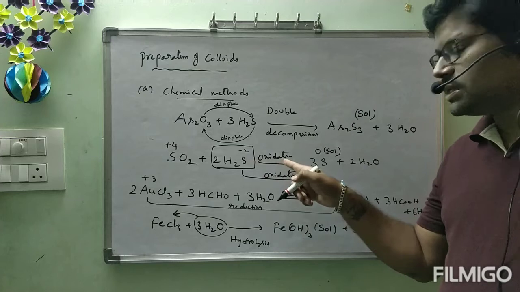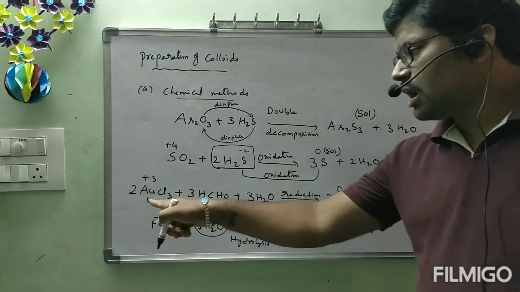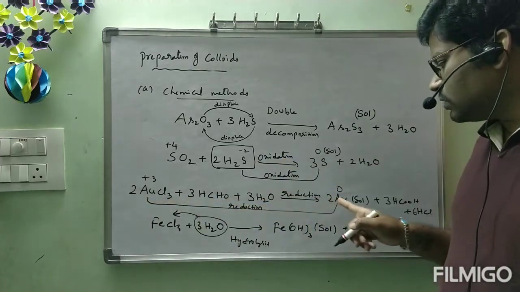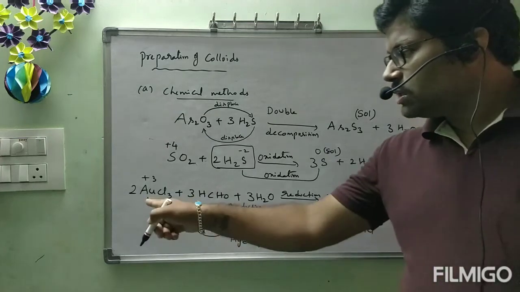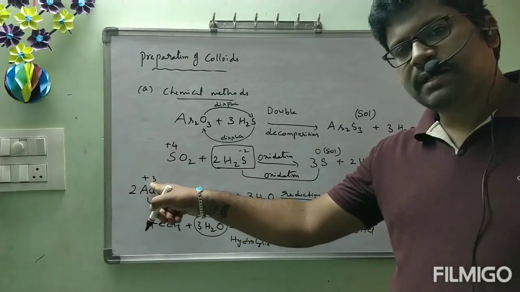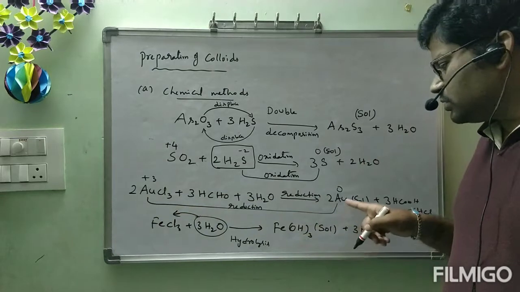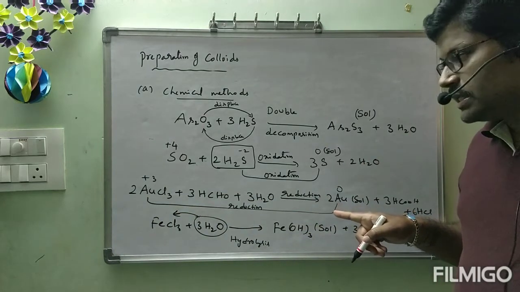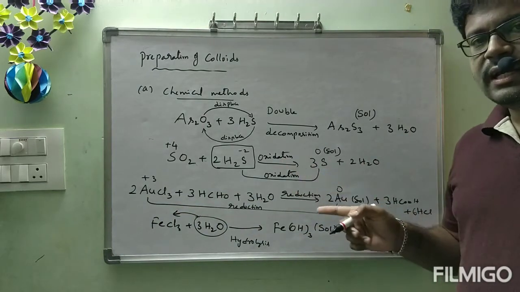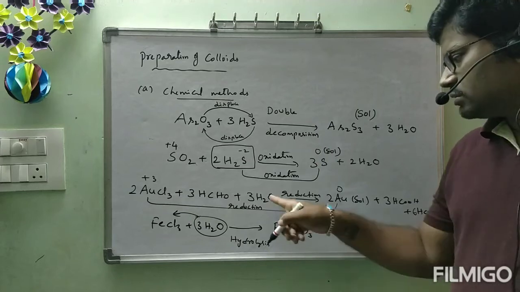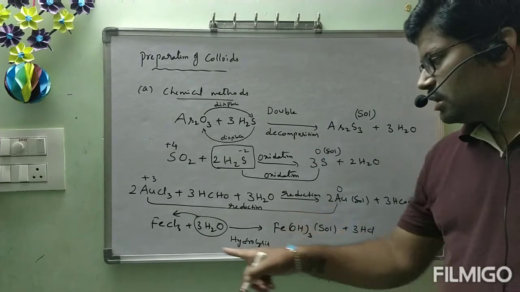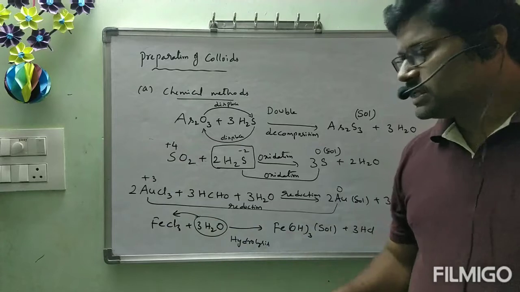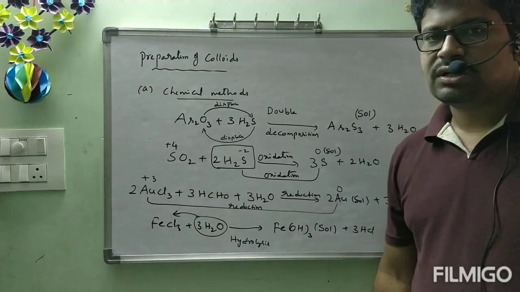With respect to H2S, they gave it as oxidation. Here the sol is formed as gold only. Gold in AuCl3 is present as plus 3, and that plus 3 is becoming 0. Decrease in oxidation number is called reduction, so this process they gave as reduction. Action of water on FeCl3, action of water is called hydrolysis.